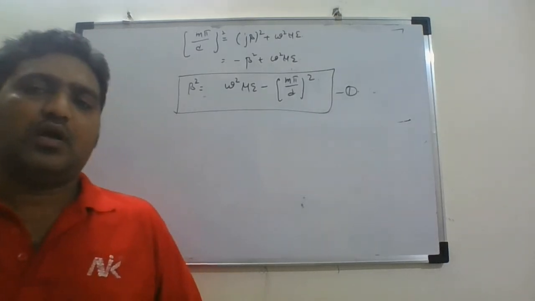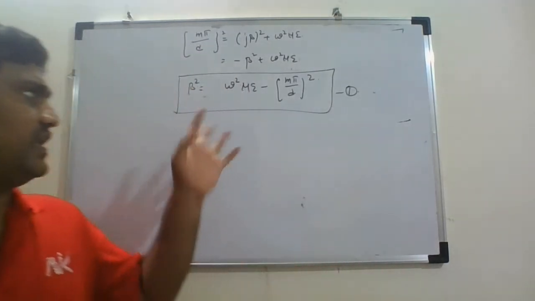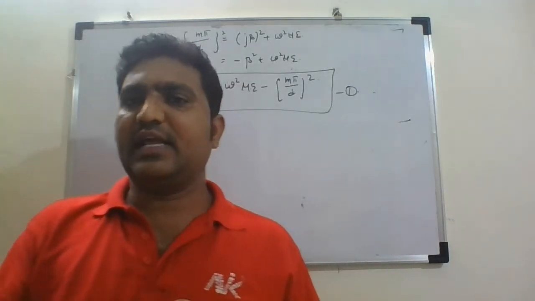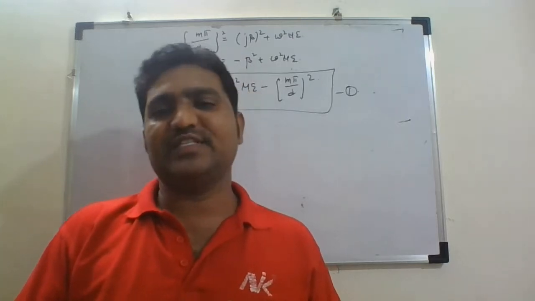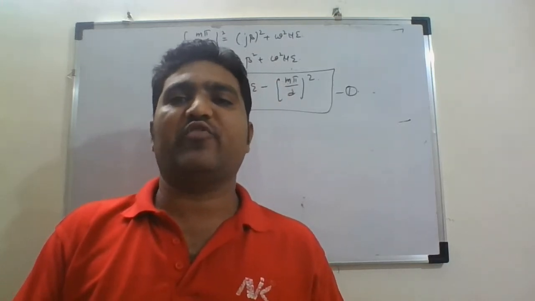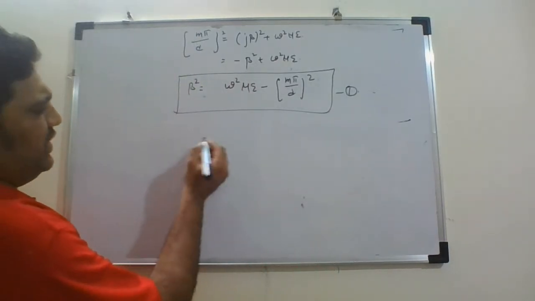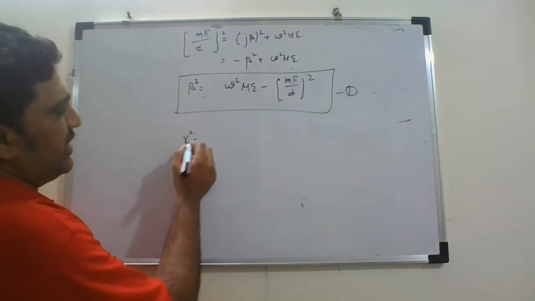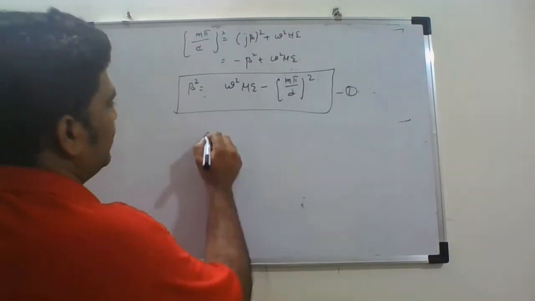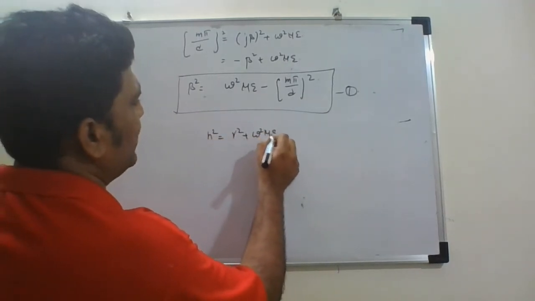Now, till this point, I think it is clear. Let us consider the condition that the frequency of the signal is just at the cutoff frequency, at the cutoff point. In general, we know that using the same relation, h^2 is equal to gamma^2 plus omega^2 mu epsilon.